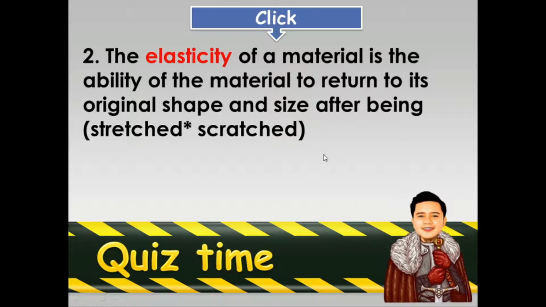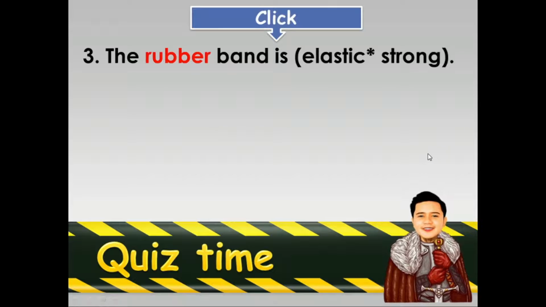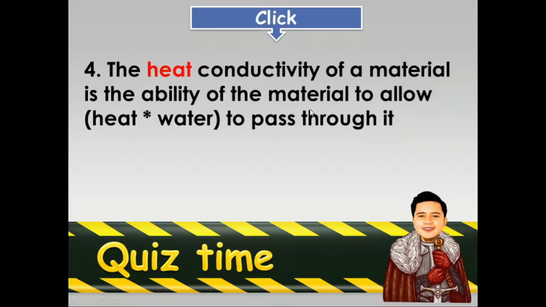Just remember this word, elasticity. That is stretch. Next, number 3. The rubber band. Is rubber elastic or strong? What is the correct answer? Very good, elastic.